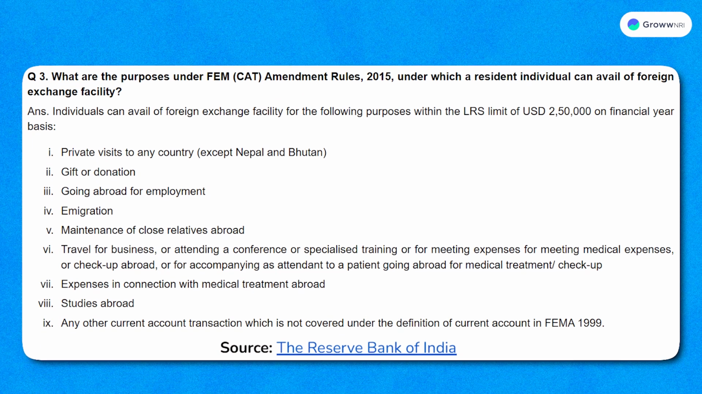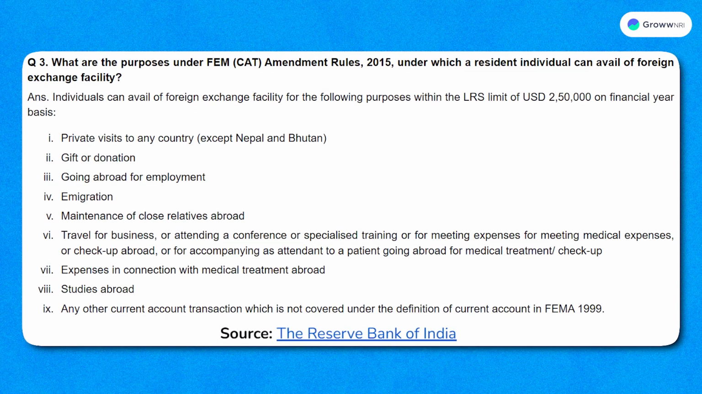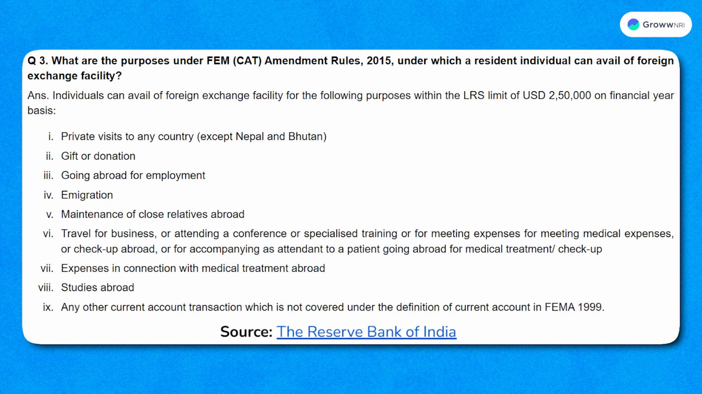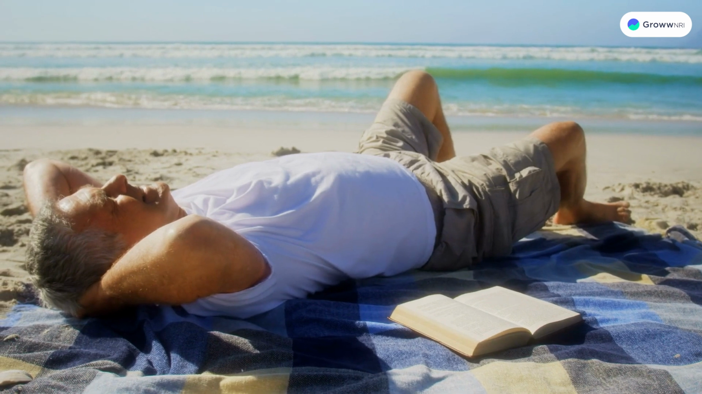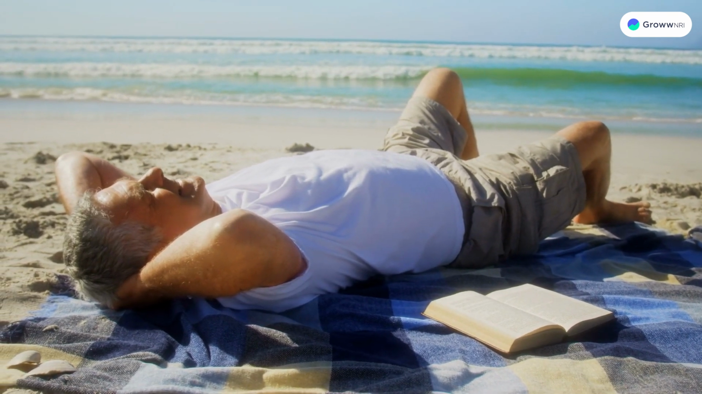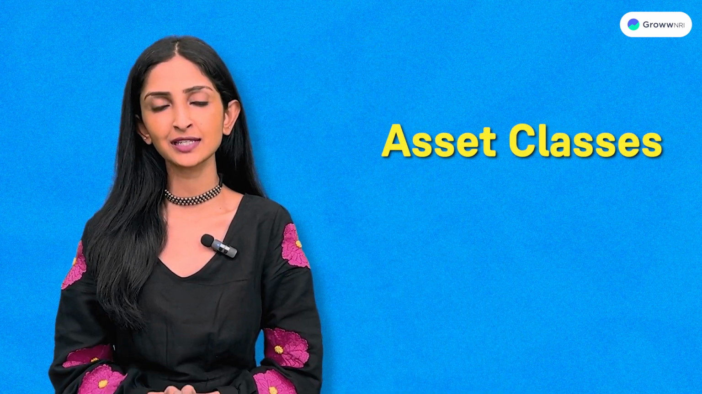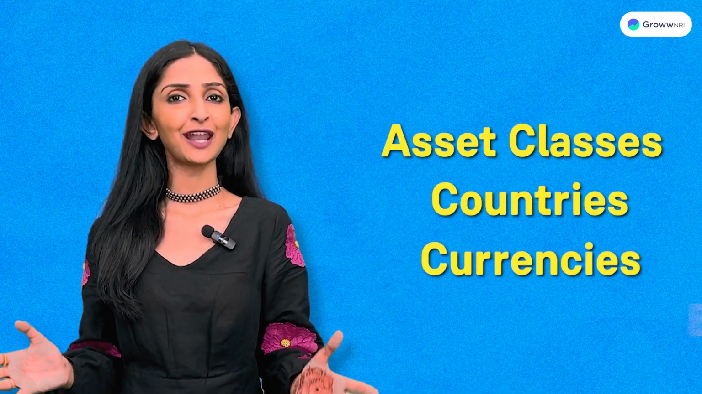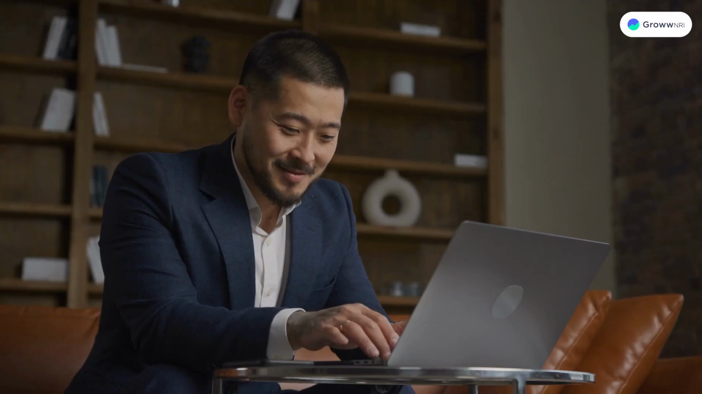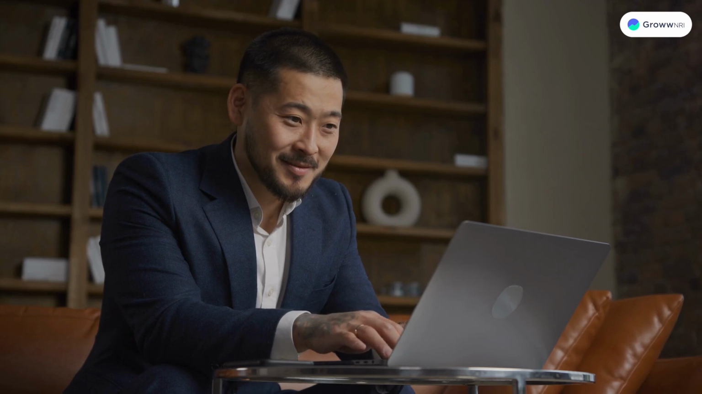With LRS, you can also pay for travel expenses abroad, such as air tickets, hotel bookings, and tours. However, this excludes Nepal and Bhutan. Fourth, you may send money to invest in foreign assets or securities abroad, including stocks, bonds, mutual funds, etc. using LRS. This way, you can diversify your investments internationally across various asset classes, countries, currencies, and economic cycles. And the cherry on top is that you can also remit money to buy immovable property abroad with the help of LRS.